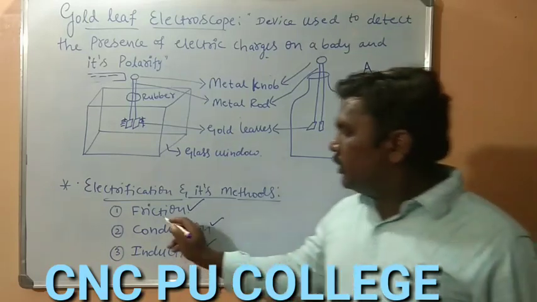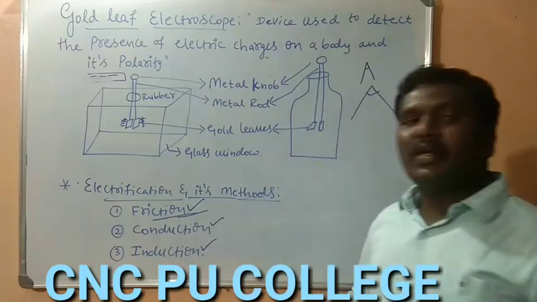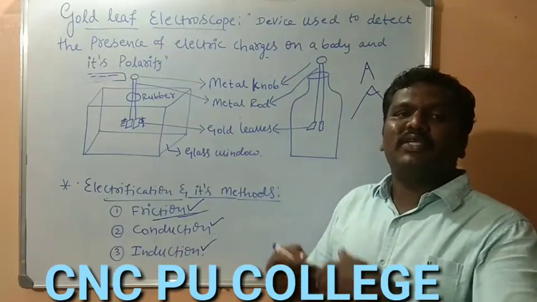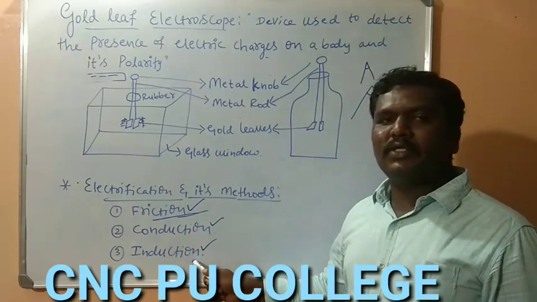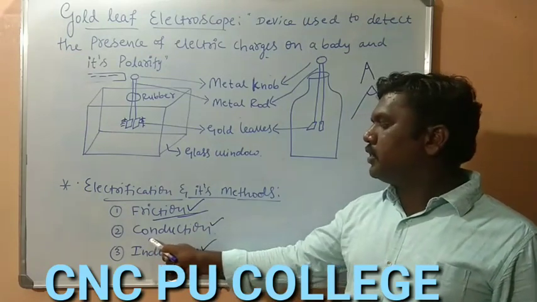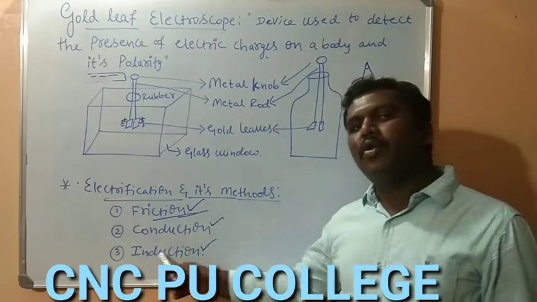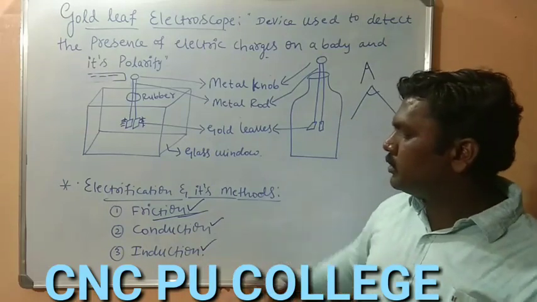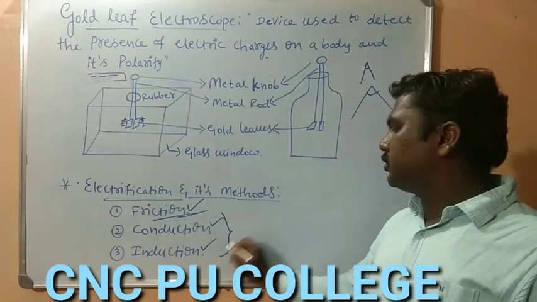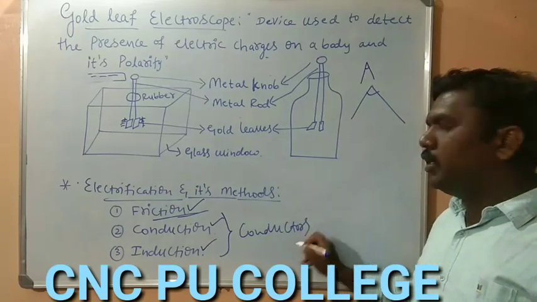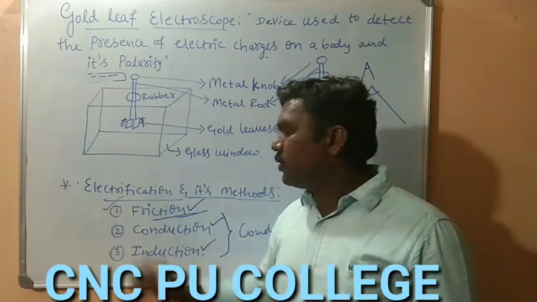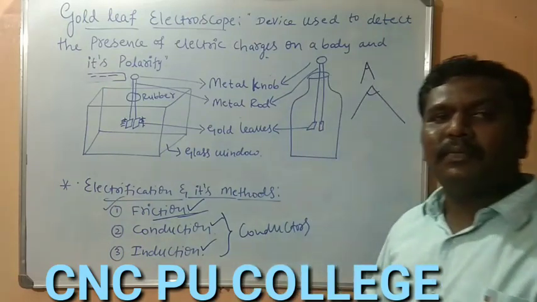So charging by the method of friction is applicable for both conductors as well as insulators. But the two more methods we have with us, that is charging a body by conduction and charging a body by induction, these two methods are applicable for conductors. They are not applicable for insulators, but charging by friction is applicable for both conductors and insulators.